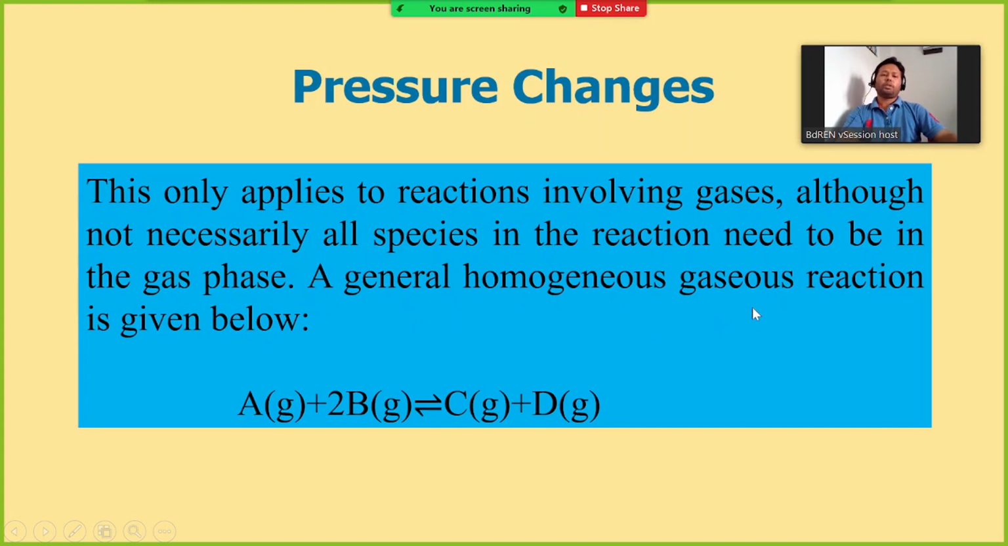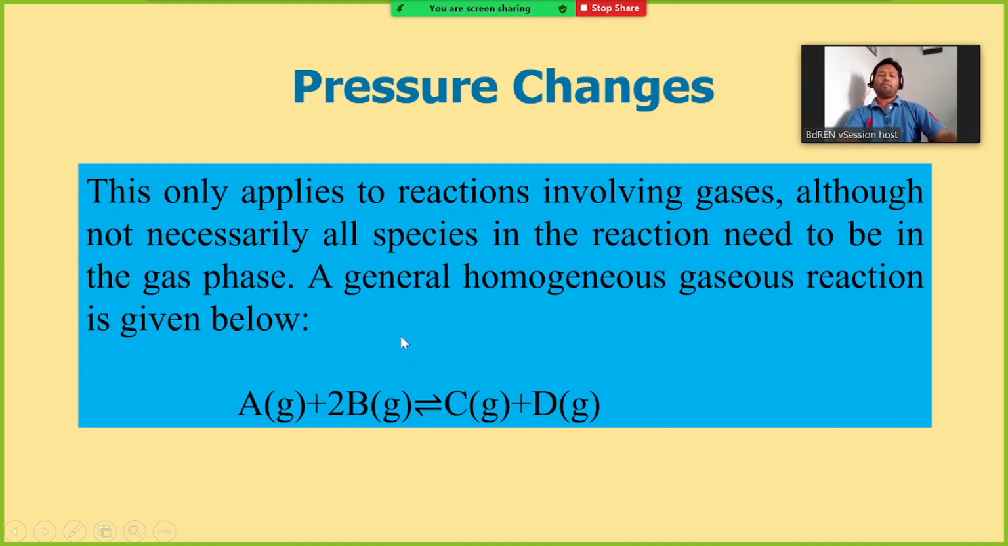A general homogeneous gaseous reaction. What do you mean by homogeneous? If all the reactants and products are in the same state, this is known as a homogeneous reaction. So reactants and products A, B, C, D are all in the same phase. Therefore we are considering a homogeneous gaseous reaction.